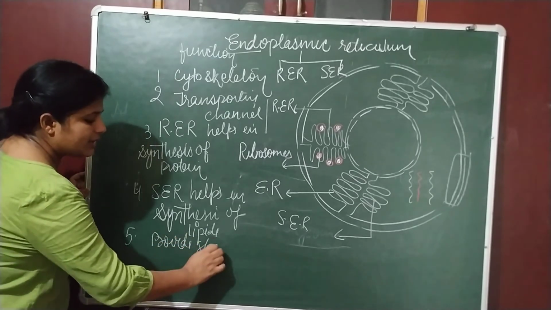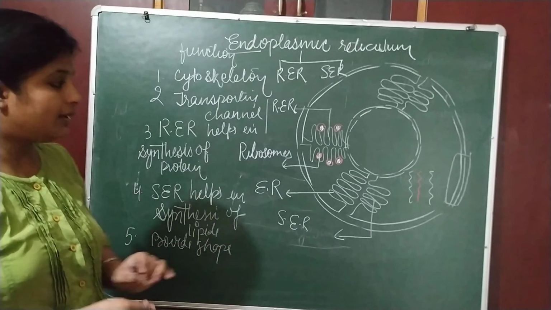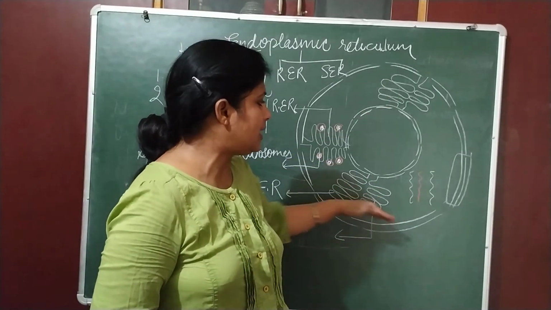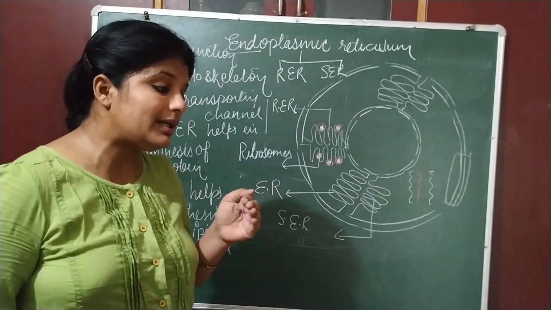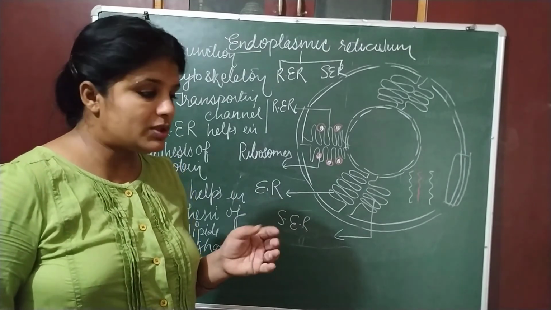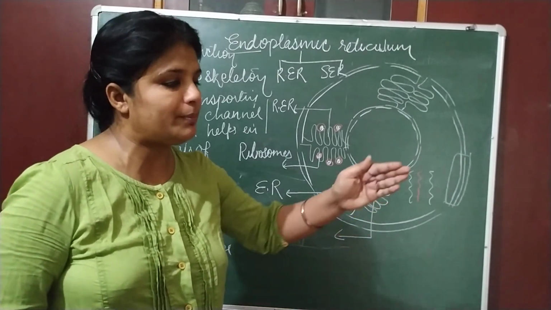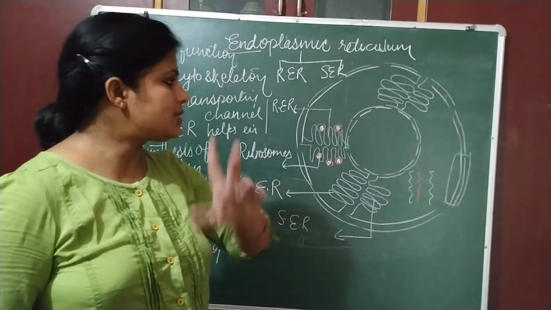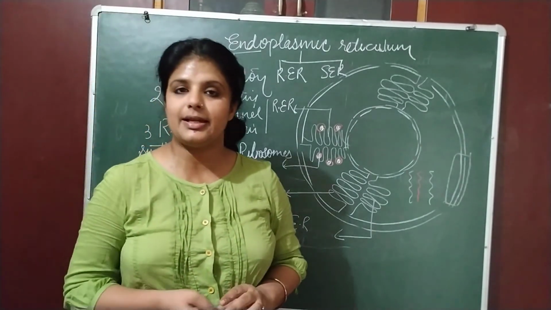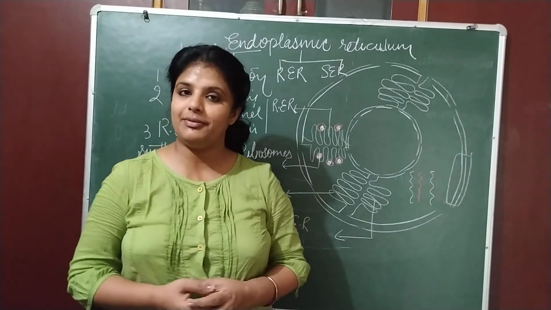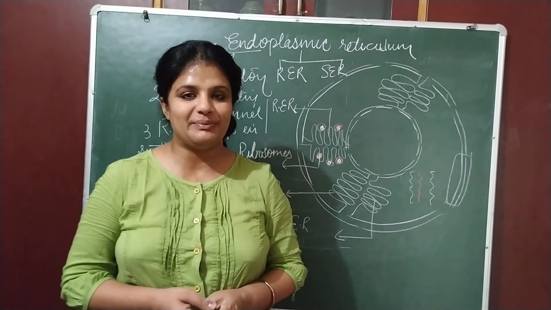ठीक है? तो इसमें क्या होगा? If that RBC contain this endoplasmic reticulum, then it becomes difficult to change the shape to move from one place to another place. So certain cells like RBC, they do not have endoplasmic reticulum.